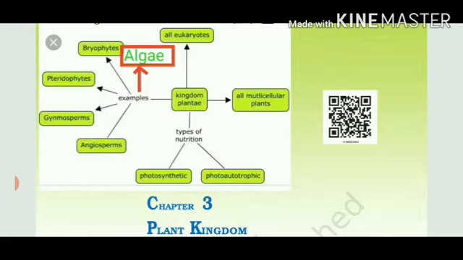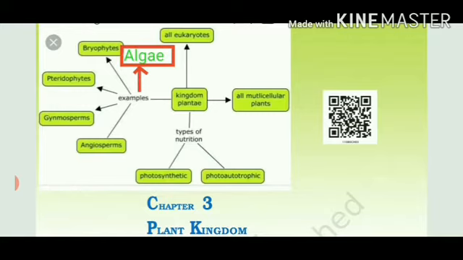So the basic characteristics are, they all are eukaryotes. If we revise the differences between prokaryotes and eukaryotes, prokaryotes are very simple organisms like bacteria. They have only a single organelle called ribosomes, which is not covered by any membrane. But eukaryotes have membrane bound organelles.